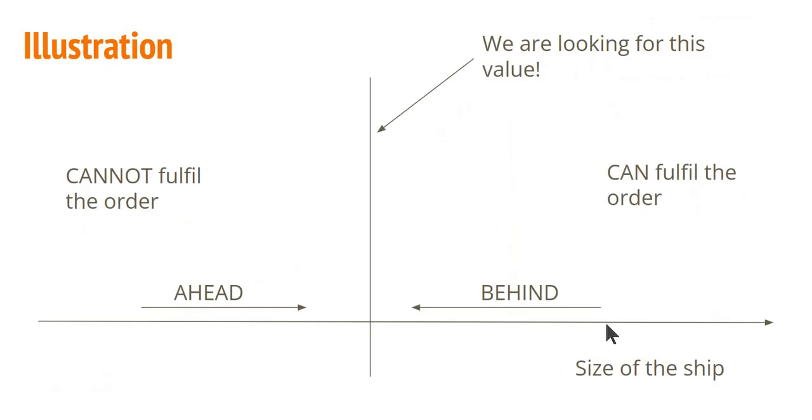And similarly, in the shipping capacity problem, there is an infeasible zone and there is a feasible zone. We know that the optimal solution that we're looking for is ahead, basically the border of these infeasible and feasible zones. So this is a very interesting way to look at it. Basically, this is like saying that there is a kind of monotonicity in this whole data. There's sortedness in this data going from here to here. Something cannot be done, something can be done. As I increase the size of the ship, things go from infeasible to feasible. And that, like I said, is a nice way to look at it.